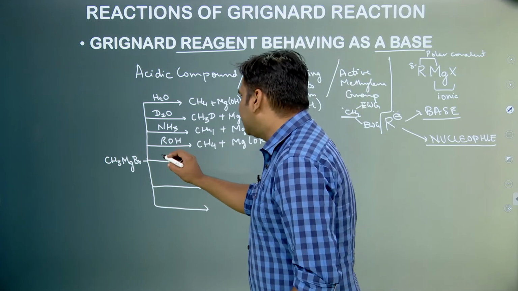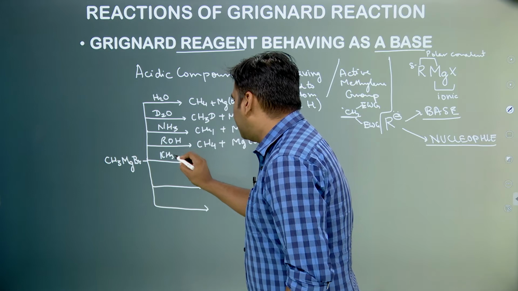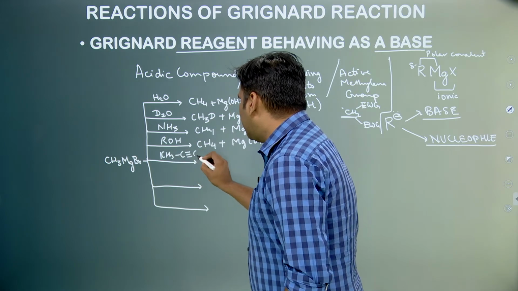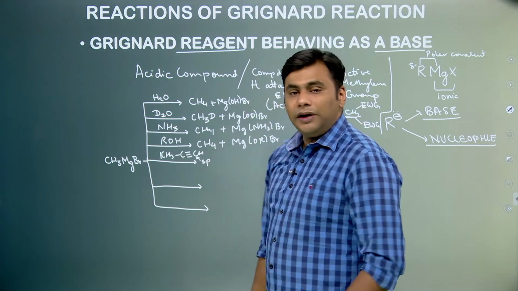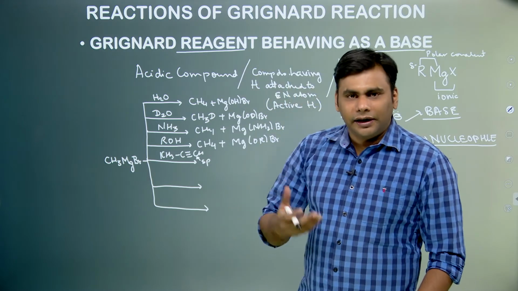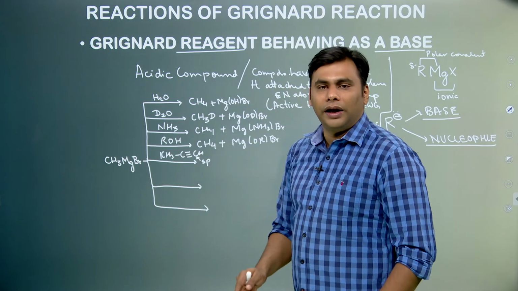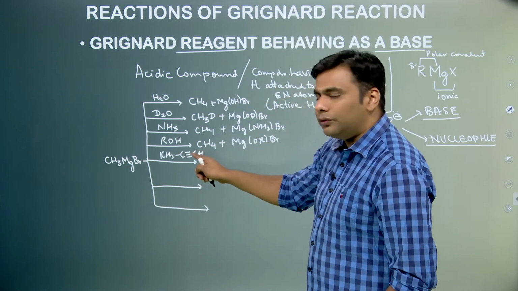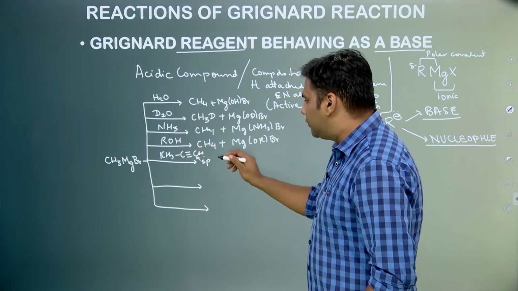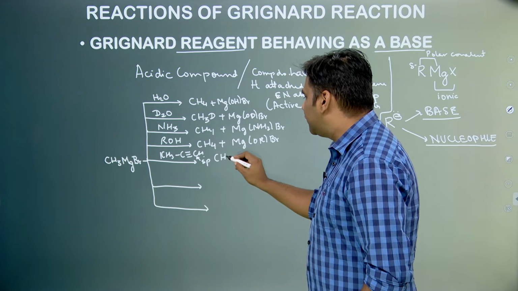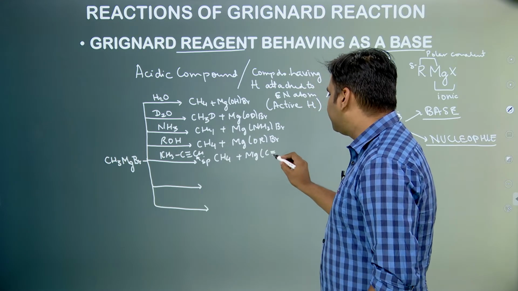Suppose we react this with a terminal alkyne compound. Now we know that because these carbons are sp hybridized and sp hybridized carbon have higher percentage s character, due to which these carbons are also electronegative. Now because this hydrogen is attached to sp hybridized carbon, so this is also a active hydrogen and this will get released as H plus ion and finally we are going to form this.